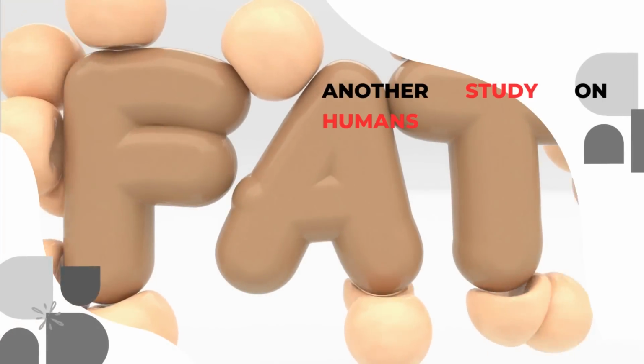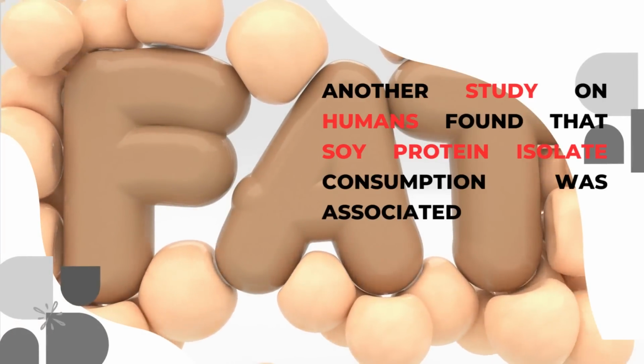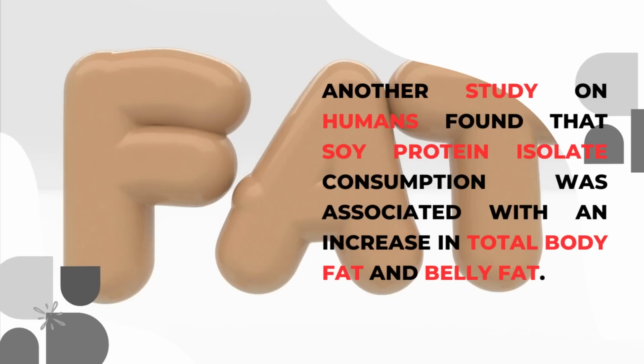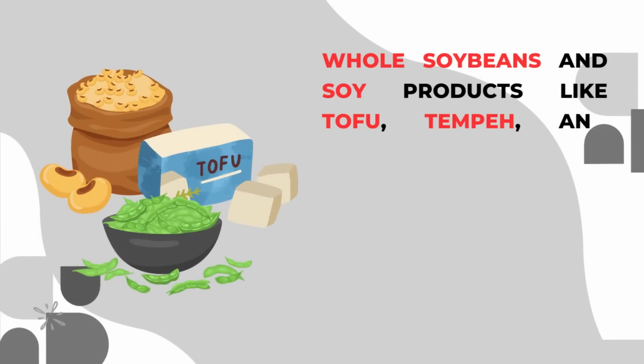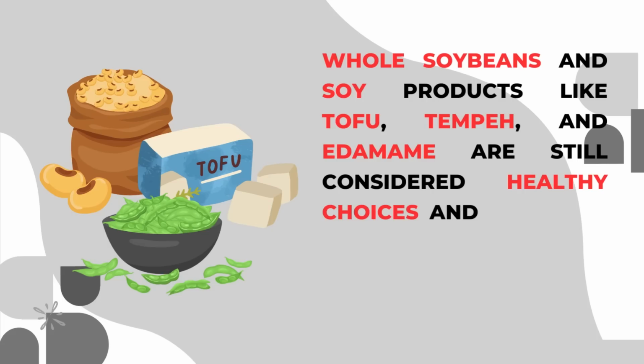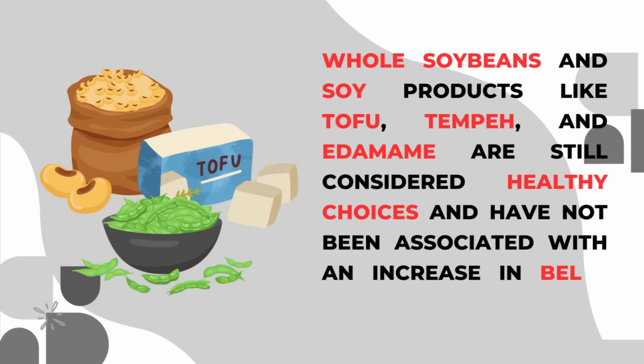Another study on humans found that soy protein isolate consumption was associated with an increase in total body fat and belly fat. However, whole soybeans and soy products like tofu, tempeh, and edamame are still considered healthy choices and have not been associated with an increase in belly fat.